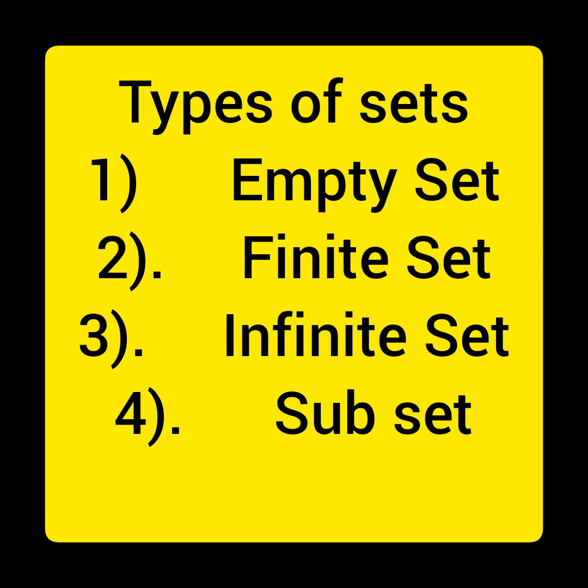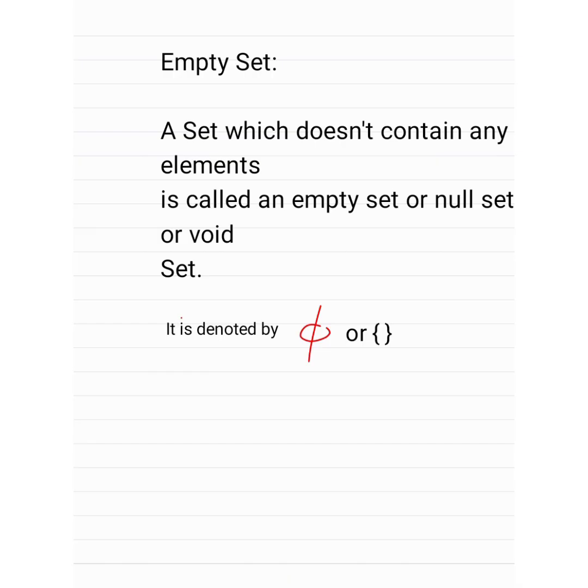4B. Let's move on to the types of sets: empty set, finite set, infinite set, and subset. A set which does not contain any elements is called an empty set. It is otherwise called null set or void set. It is denoted by phi.